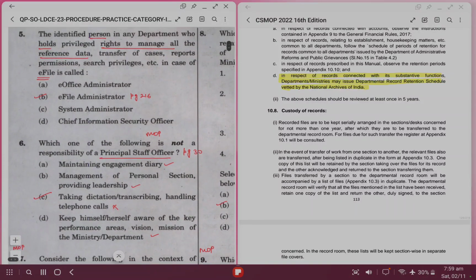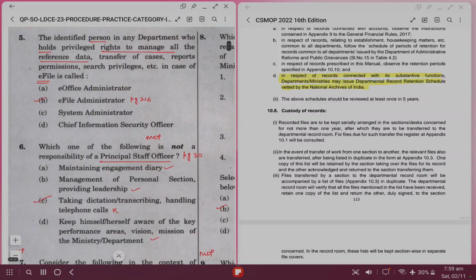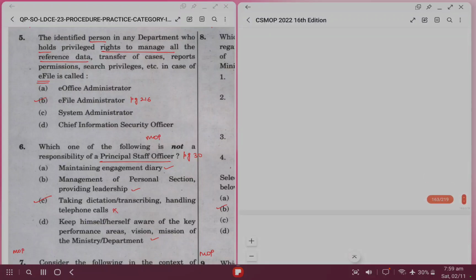Let's move on to question number 5. The identified person in any department who holds privileged rights to manage all the reference data, transfer of cases, reports, permissions, such privileges, etc. in case of e-file is called. For this we will go to page number 216.